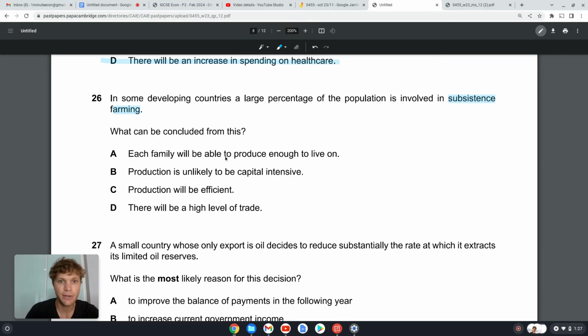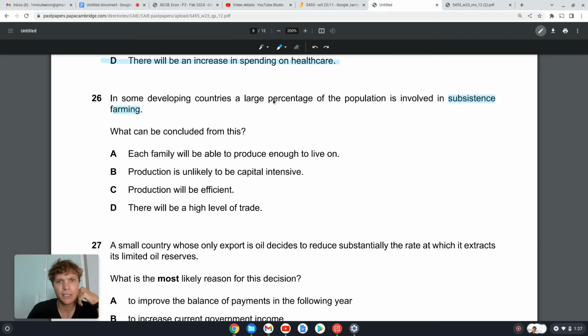A, each family will be able to produce enough to live on. Yeah, that's subsistence farming. B, production is unlikely to be capital intensive. Okay, yeah, I would say subsistence farming is quite labor intensive.